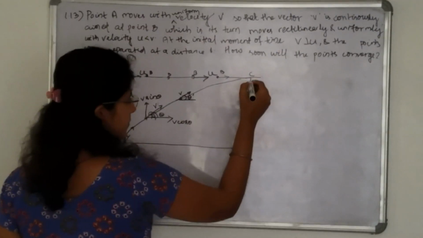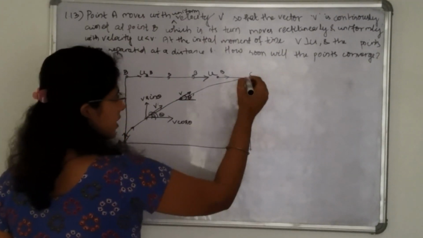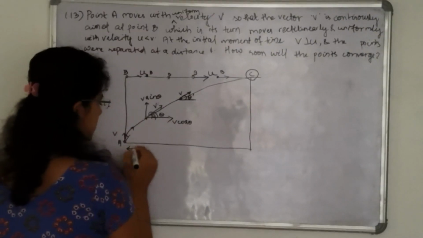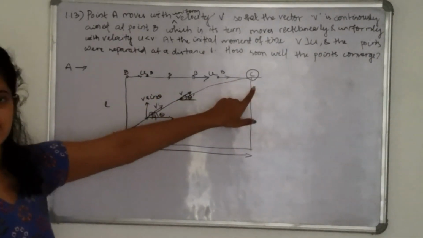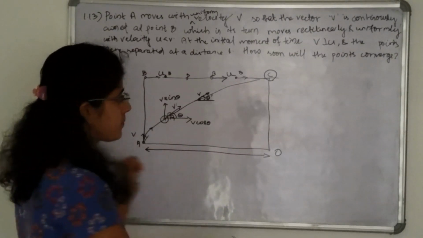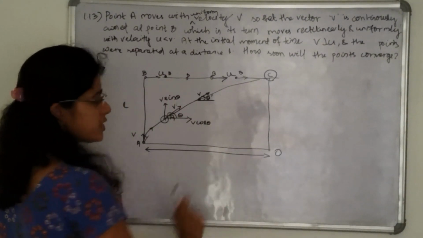Both points A and B will meet at some point C. The horizontal distance covered by A and B is AO and BC, so BC and AO are equal.